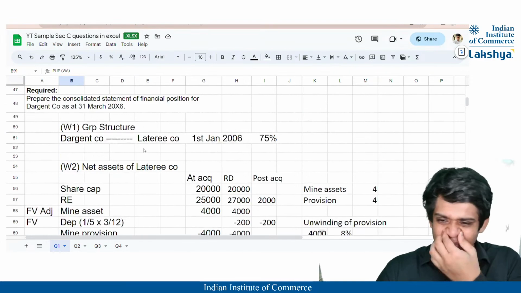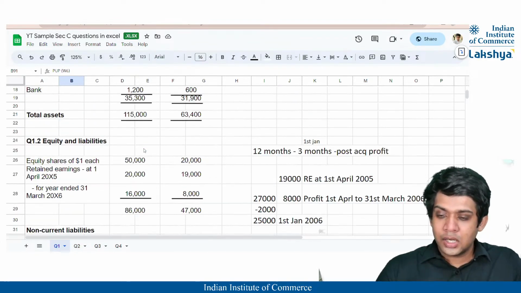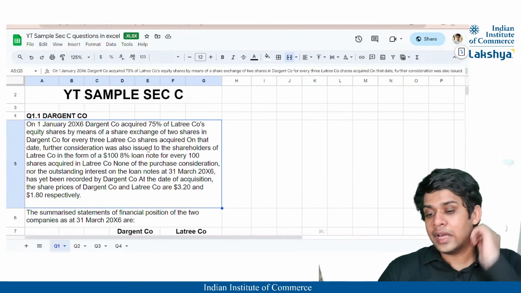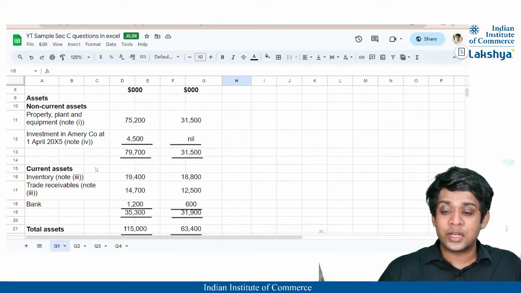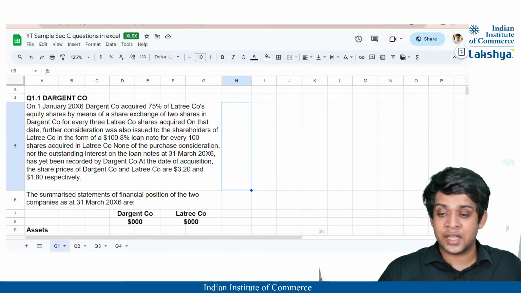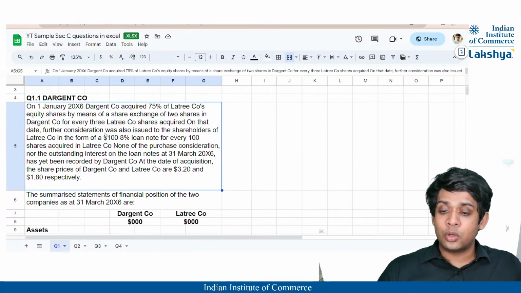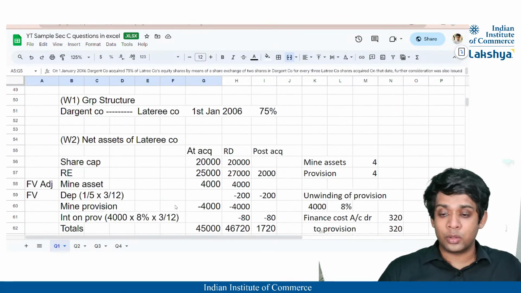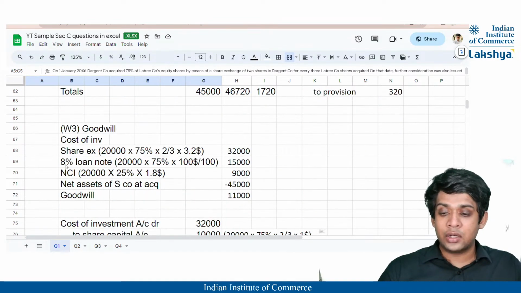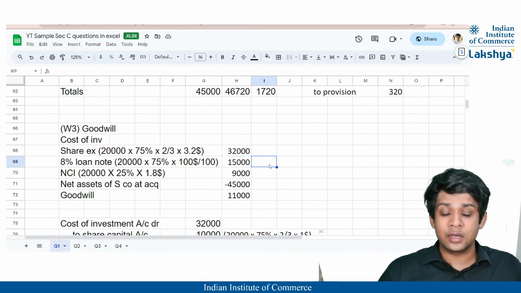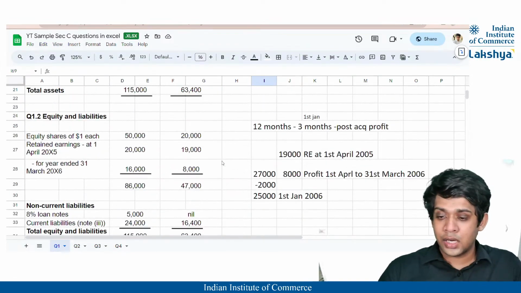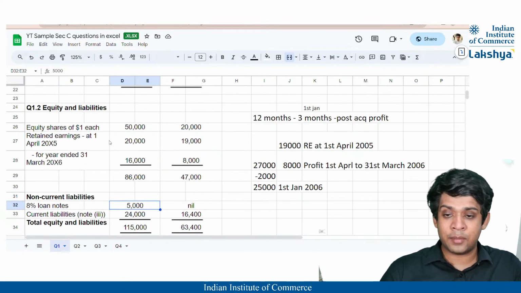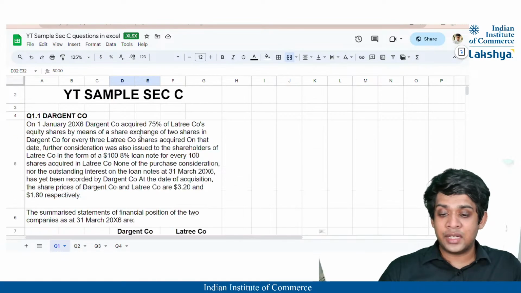Now, they have given a loan note. So whenever, guys, they do give a loan note, always keep in mind to also check what is the non-current liability stated there, right? Because here our loan note is 8% and technically our non-current liability value, since we have given a loan note, correct? So it is a non-current liability, right? Our 8% loan note value should be 15,000, correct? But in our non-current liabilities, you can see only 5,000 is there, right guys?